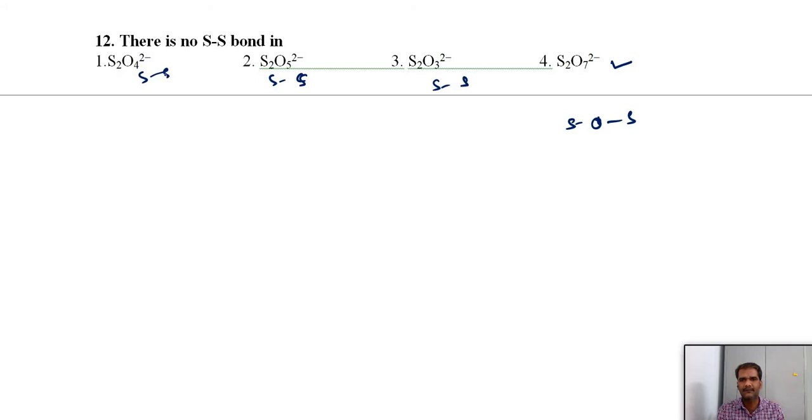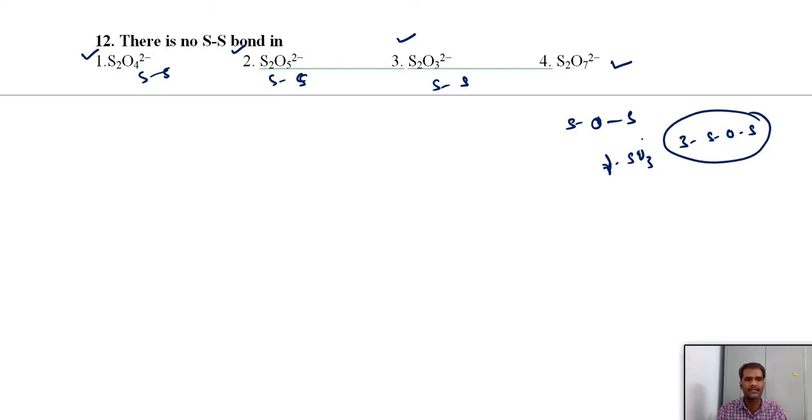So we can remember one more point. If they ask which compound has the S-S linkage, then we can go with these three compounds. But in pyrosulfuric acid we have the S-O-S linkage. Sometimes they ask which have S-O-S linkages in oxy acids of sulfur; this one is the only one. Apart from this, we have the gamma form of SO3, which we have also discussed. It is in trimeric form and has the S-O-S linkages. We have three S-O-S linkages in the trimeric form of solid gamma SO3.